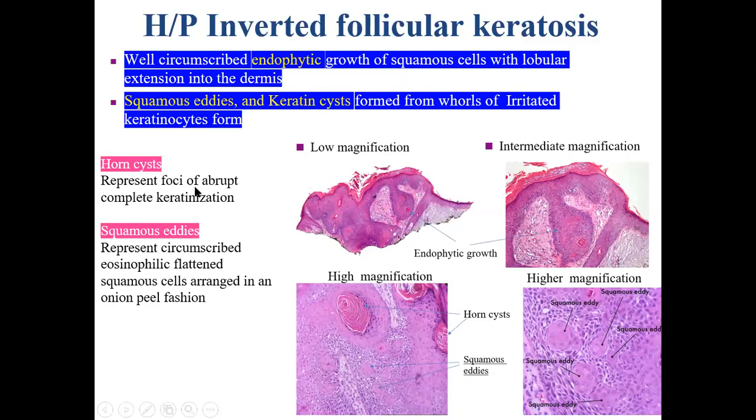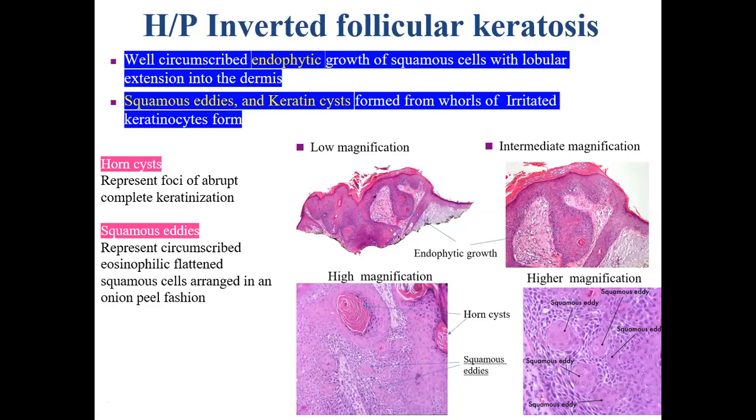And what are the haunches? Haunches represent the foci of abrupt, complete keratinization, which can be true haunches or pseudo haunches. I'll not go into the detail. Squamous eddies represent circumscribed eosinophilic flattened squamous cells. Now, these are the squamous eddies. They are not characteristic of inverted follicular keratosis. They can be seen in irritated seborrheic keratosis. They can be seen in squamous cell carcinoma.